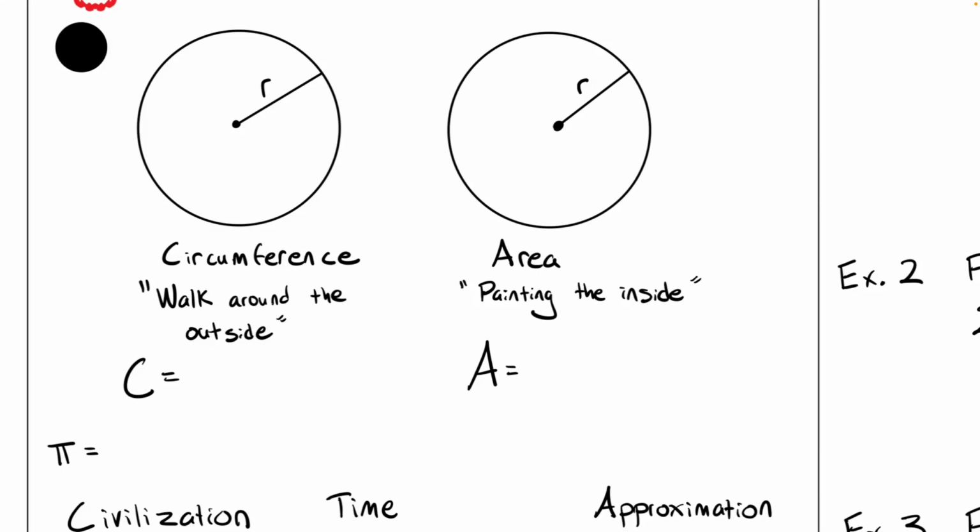So if I have some amount of paint that I'm trying to figure out, it's the amount of paint that I need to paint the inside of a circle. That's the same thing as area. Do you guys know the formulas for circumference and area? I'm seeing a lot of people shaking their heads no.